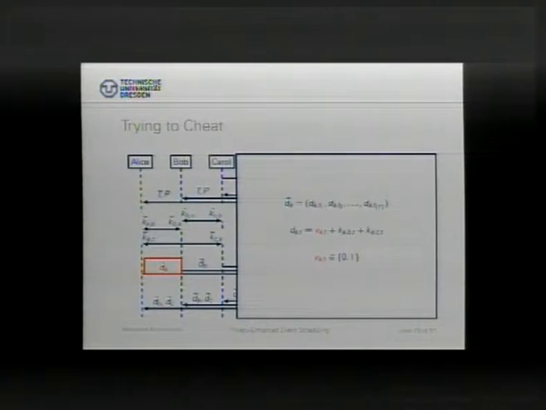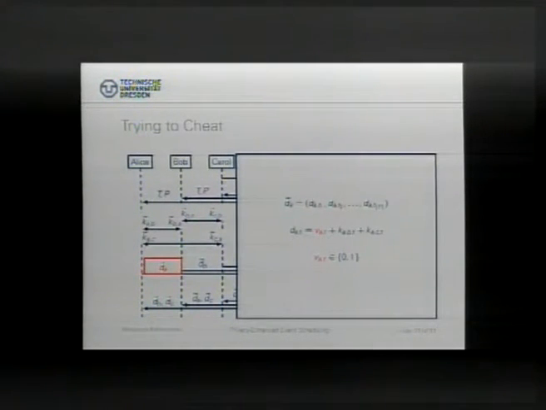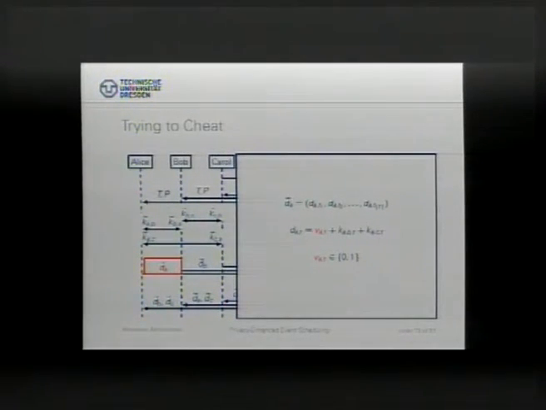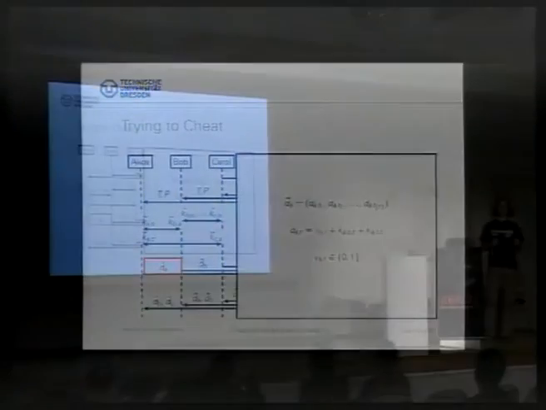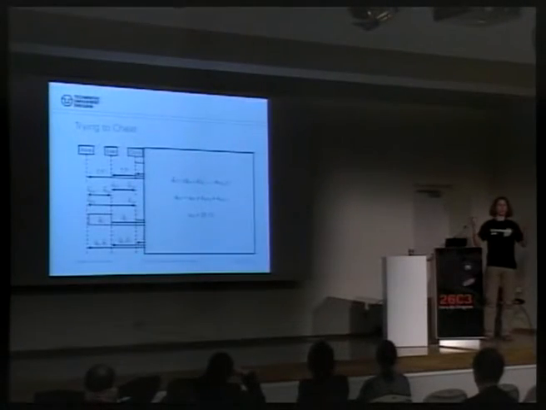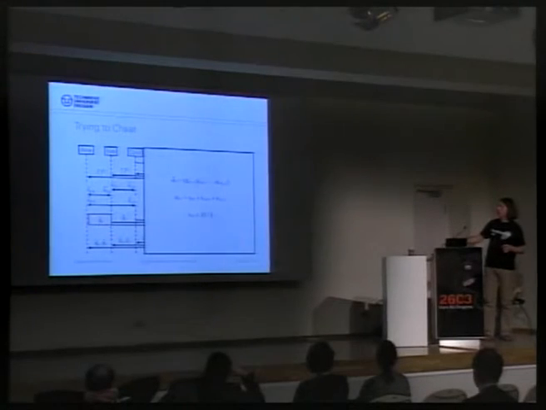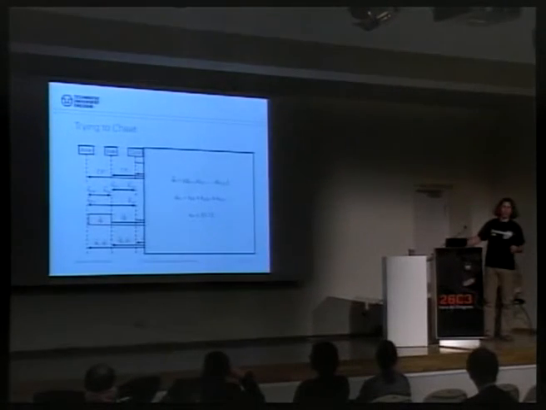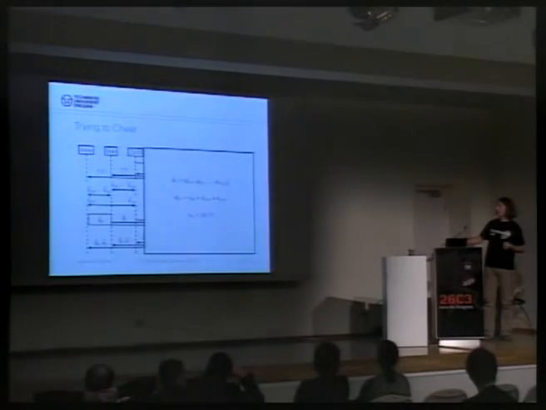I said it's an element of the group, and we have to calculate in some group. We cannot take only a binary number here, because for this calculation and for the calculation later on, we need a group which has a modulo higher than the number of participants in our vote. So if we have 10 participants, we need at least modulo 10 or modulo 11, and therefore you can choose here any element from 0 to 9. But maybe it's okay to have maybe 0.7. So I say, oh yeah, it's pretty good that I will attend, but I'm not really sure.